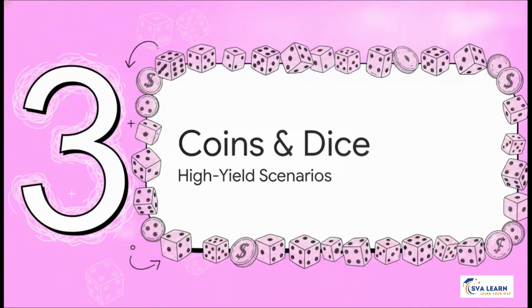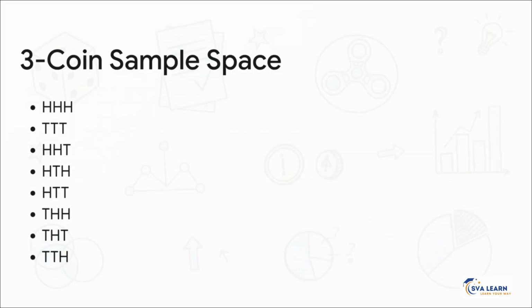All right, Section 3, high-yield coins and dice. Keep a really close eye on these next scenarios for your 3-mark written questions, because these are the board's absolute favorites. When you face a 3-coin toss question, do not hesitate. Your N of S is exactly 8. And listen, you must physically list out these exact 8 outcomes to trigger that first half mark from me.